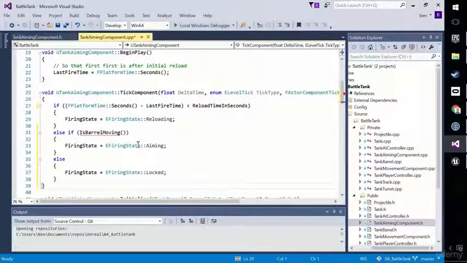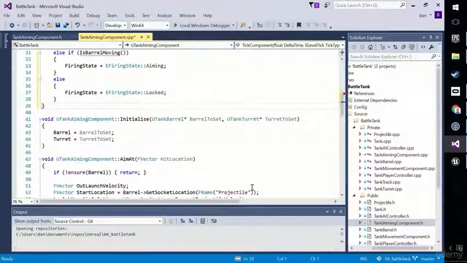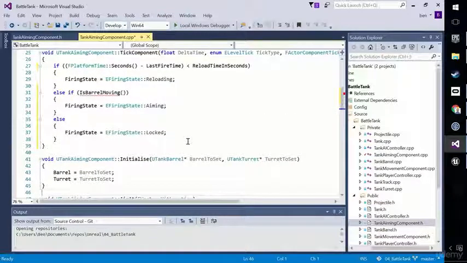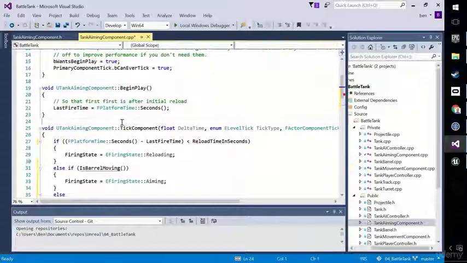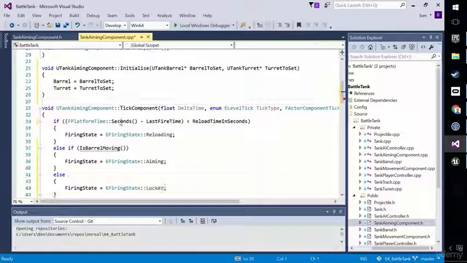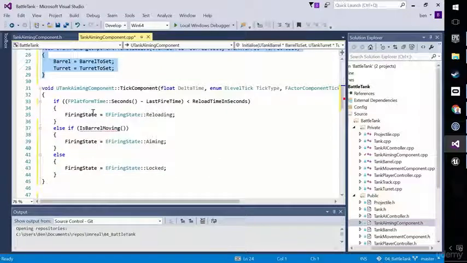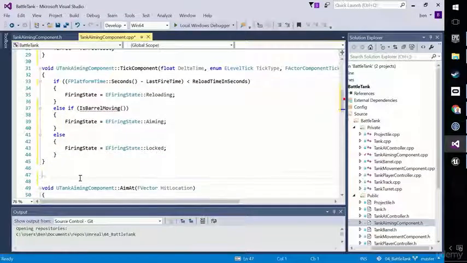Okay, welcome back. Let's make this isBarrelMoving thingy happen. I'm going to do it, I think, under the Initialise. In fact, I'm going to move Initialise above TickComponent, OCD, that's what I call it. Okay, so we do the BeginPlay, then we do our kind of manual Initialise, then ticking happens, and then we ask questions like void, spelt UTankAimingComponent.